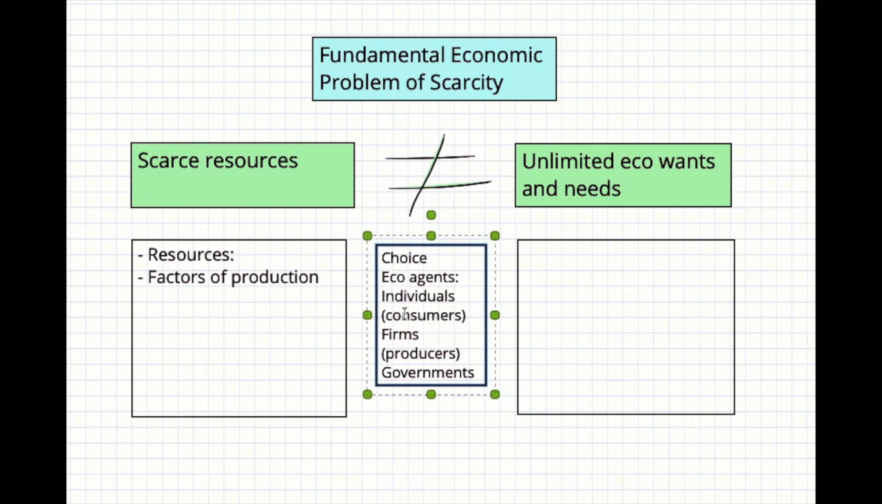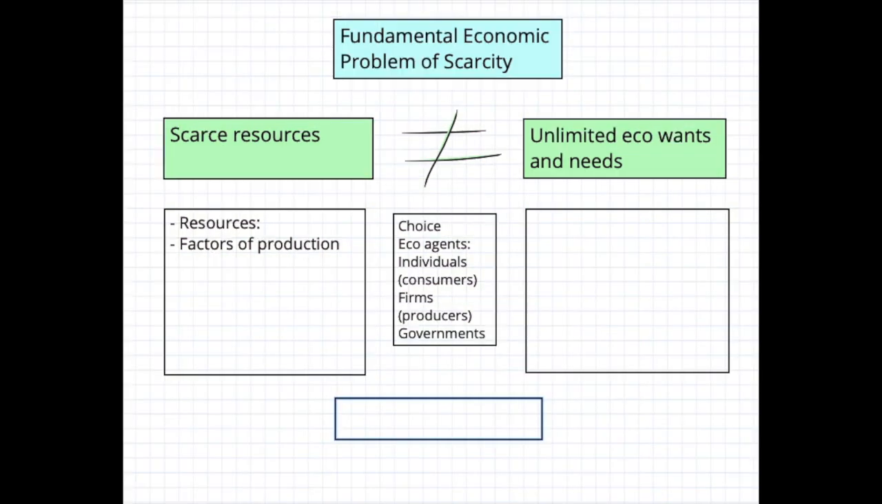All of these economic agents, individuals as well as firms and governments, would be making economic choices. Economic choices are going to be made about which economic wants and needs to fulfill, and which ones we have to forgo. The reason is that resources are scarce.